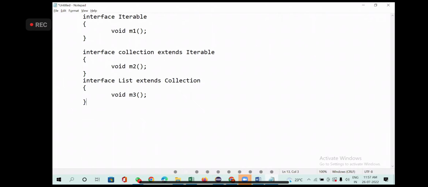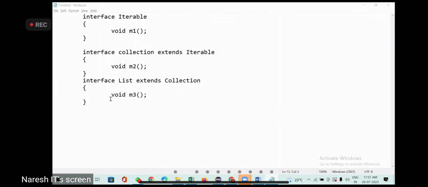Now how many methods will it have in total? List is extending Collection. Collection is extending Iterable. Iterable is an interface containing method 1. Because Collection is extending Iterable, you get method 1 here also. Collection has method 2. List is extending Collection. So how many methods will it have now? List will have 3 methods, right?